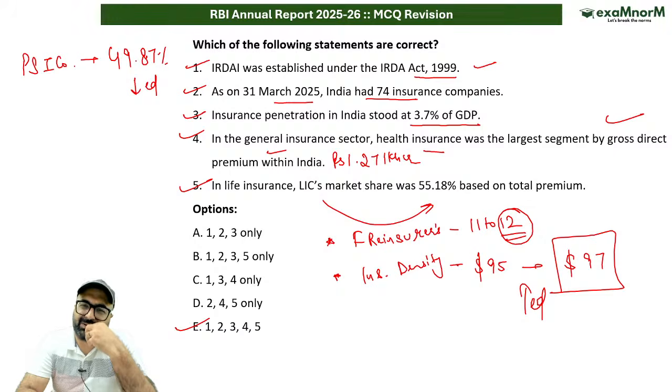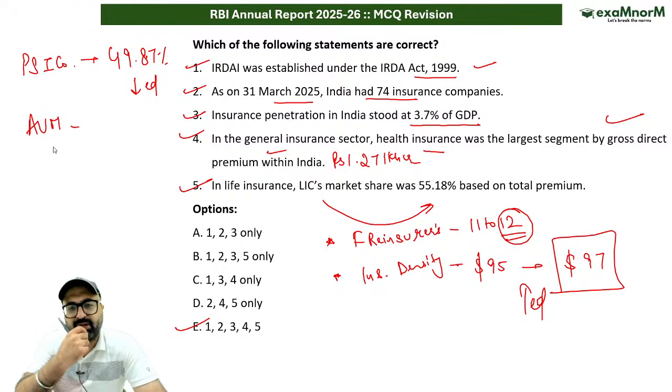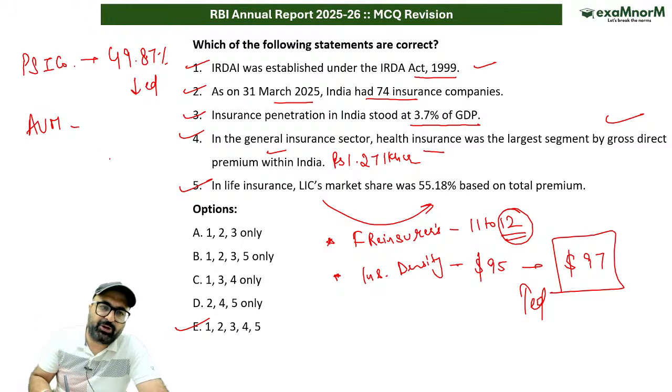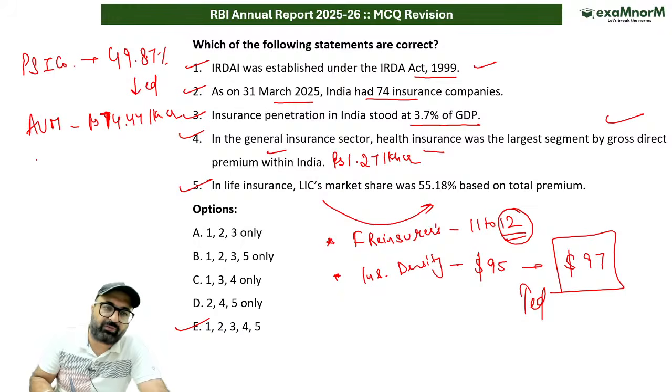कमीशन, फाइनेंशियल, ठीक है. असेट अंडर मैनेजमेंट, so there could be a question. Asset under management has increased to 74.44 lakh crore. Under the insurance sector, the asset under management has increased. If I talk about the profit after tax for the insurance companies, it has also increased to 69,000 crores.